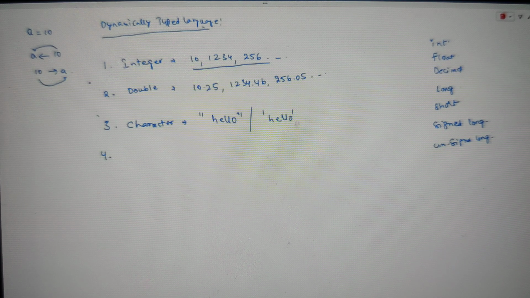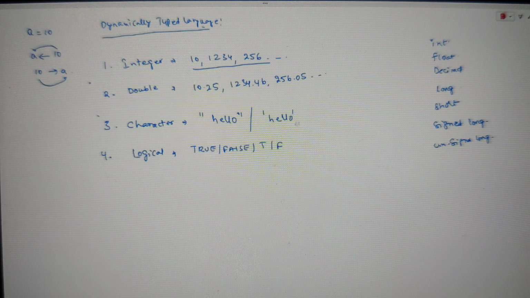The next category, which we have already seen yesterday, is logical. They are not called boolean, they are called logical, guys. Logical means it can be TRUE or it can be FALSE. It is case sensitive. You have to write TRUE in capital case only, guys. TRUE and FALSE, or you can also simply write T and F. Anything is fine, guys. So these are the four types which R exposes.